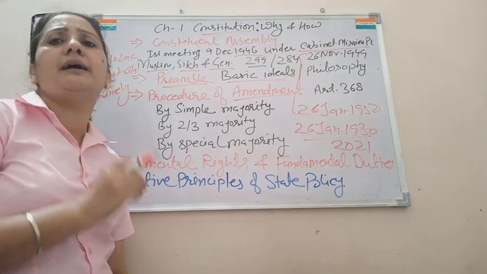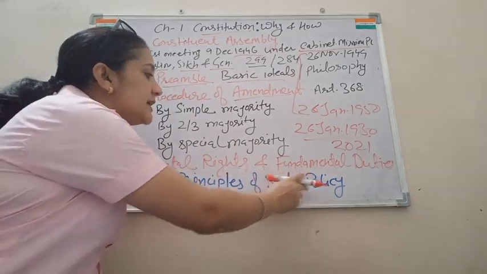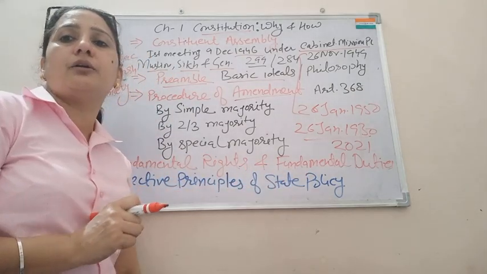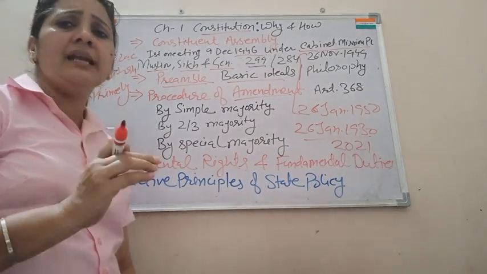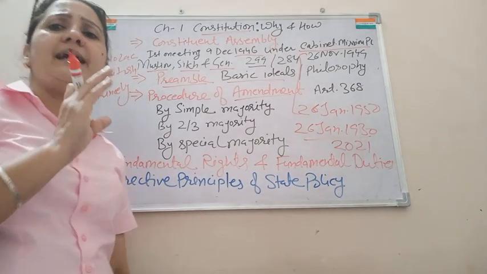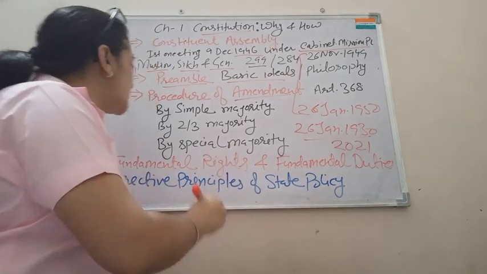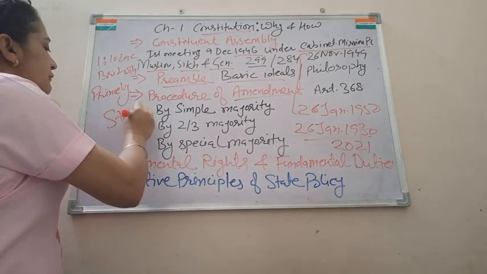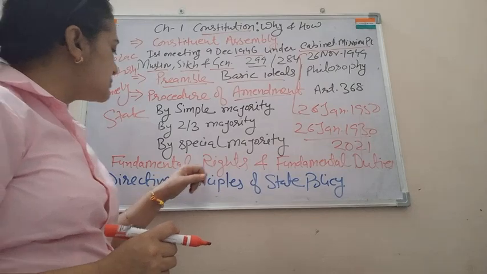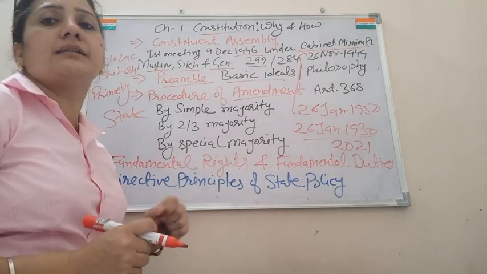Now the next topic is directive principles of state policy. So what do you mean by directive principles of state policy? That is also an important topic. As you know, in our constitution there are some guidelines given to the states for the welfare of society in terms of directive principles of state policy.